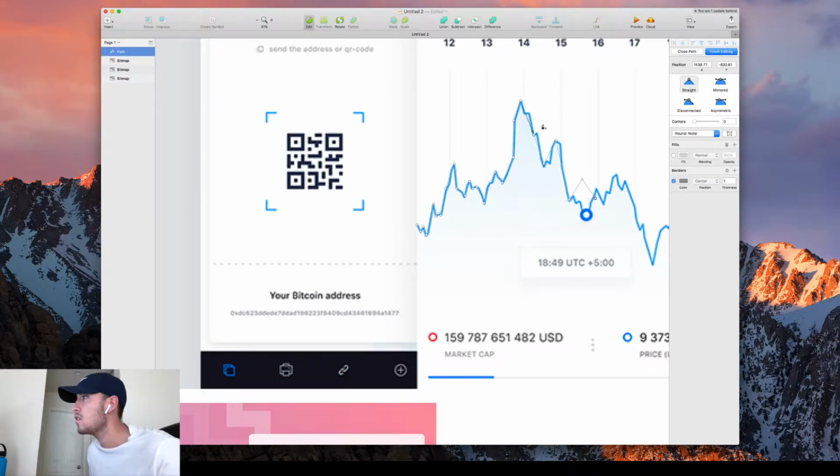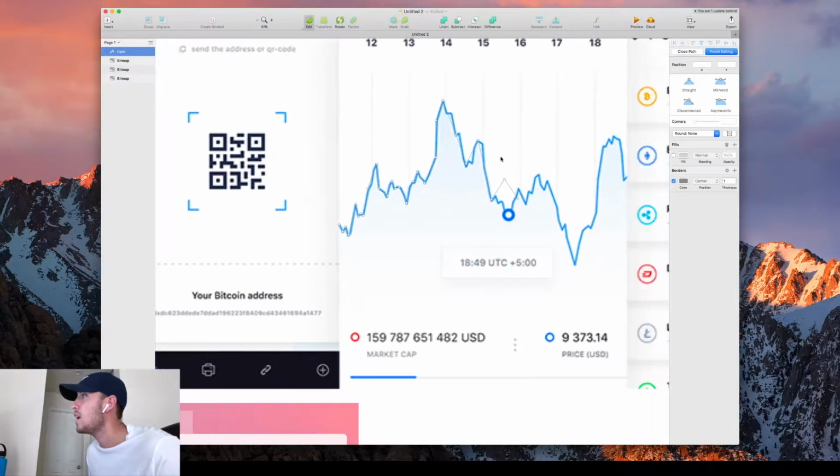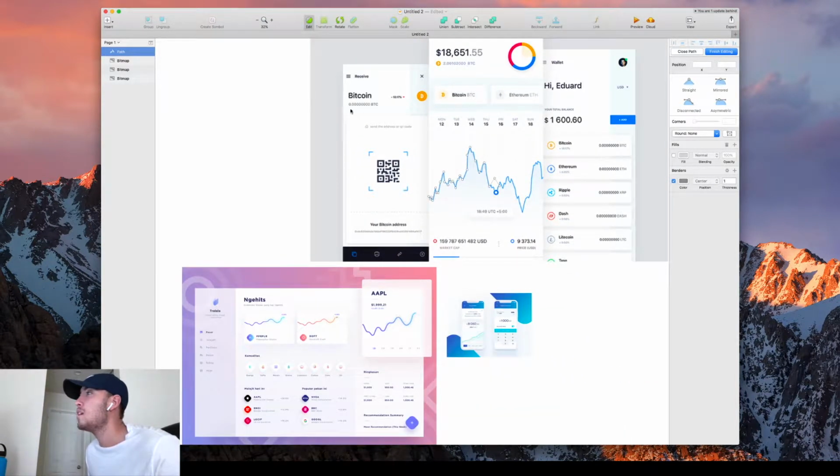guys, this again, right? Anywhere I click, it's going to follow. I do not want that. I want it to end right where my last dot is. I hold command on the keyboard, click the last point, and voila, it's there. So now I have my shape, guys.